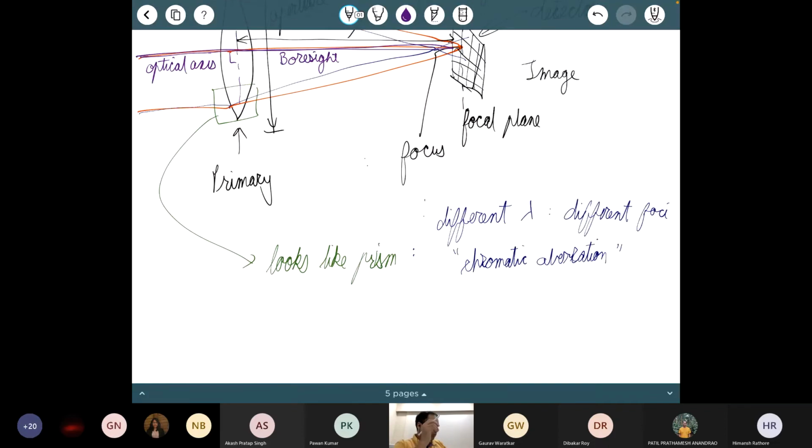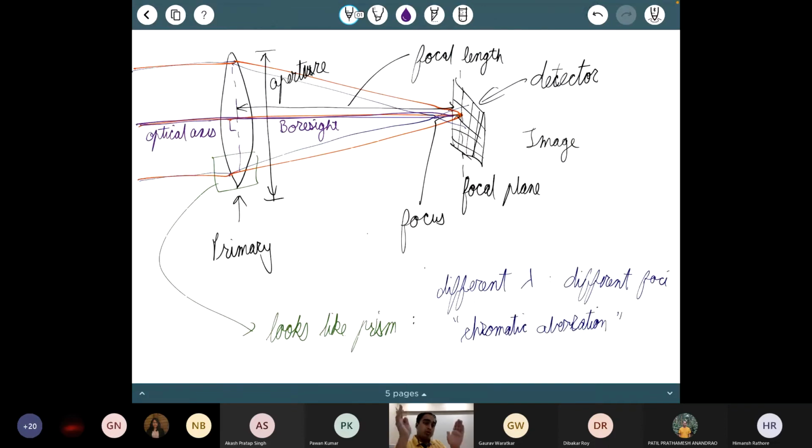All right. So one problem with the lens is that while making a lens, I have to worry about both the surfaces, the front and the back surface. That's a lot of work. Second thing is, as I try to make larger and larger lenses, things become tricky. I can only support the lens from the side, which means that for a very large lens, the center can be quite thick, and that can start sagging under its own weight. So the optical quality is going to get quite distorted in the process. The third thing, of course, is chromatic aberration that we talked about. So there are a bunch of problems that we have here in lenses, and as a result, lenses are not very popular for large sized optical telescopes.